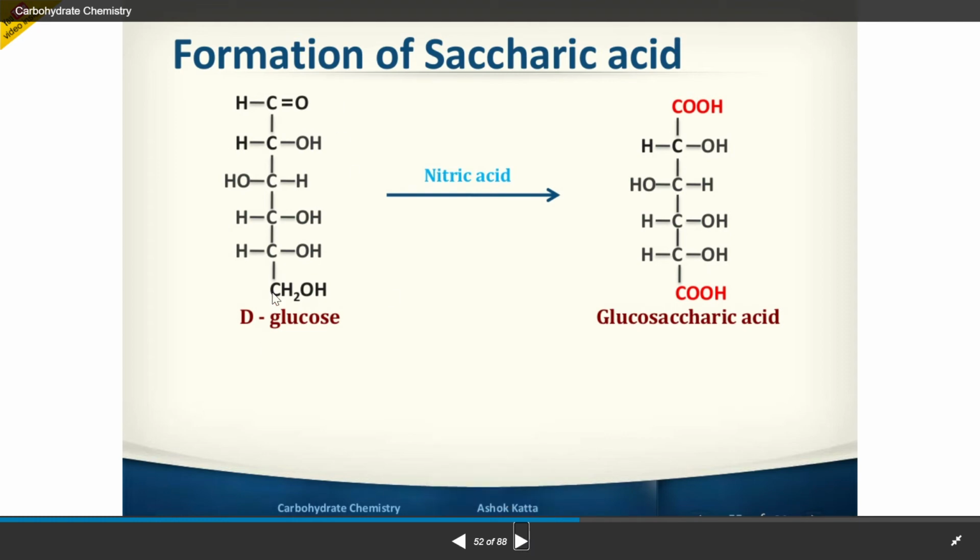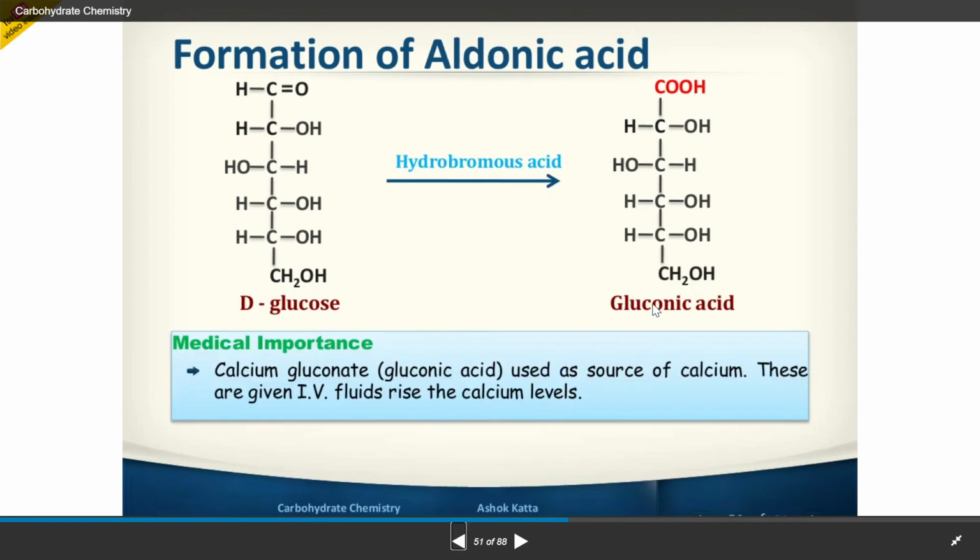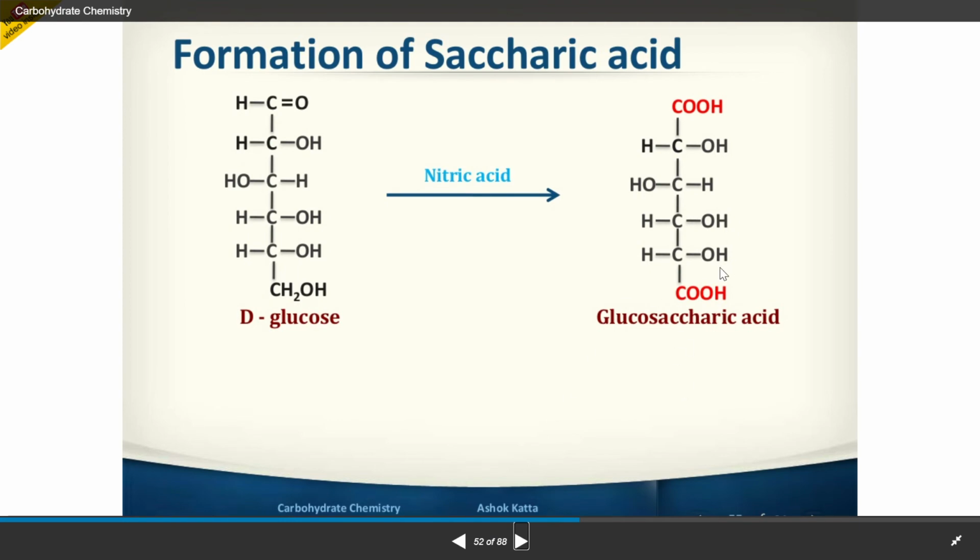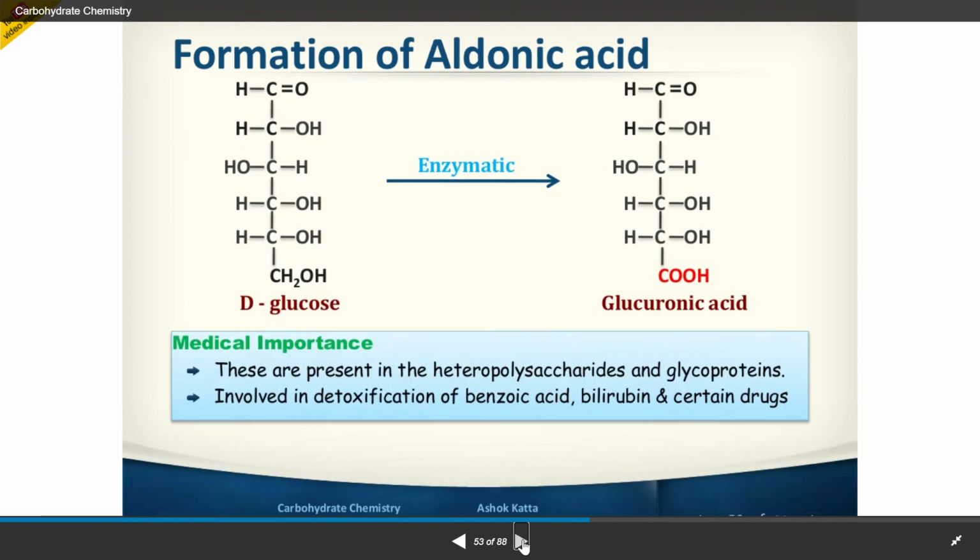If only the terminal CH2OH is converted into COOH, it is called glucuronic acid. When both are converted to COOH, it is called glucosaccharic acid.